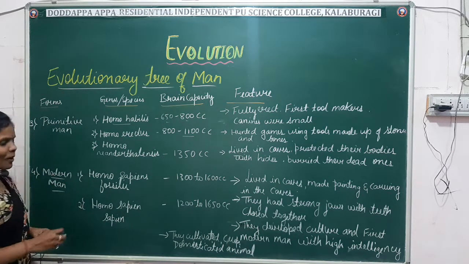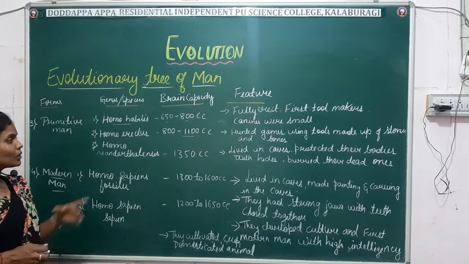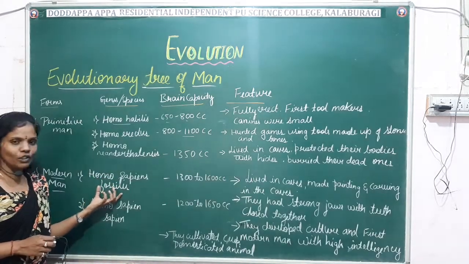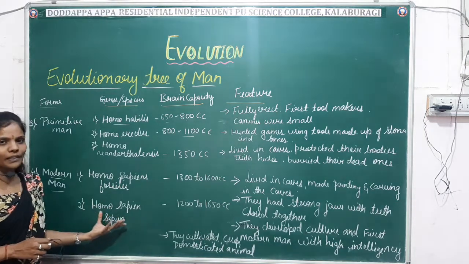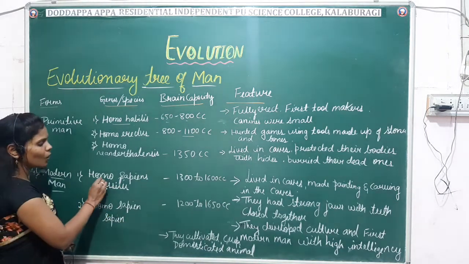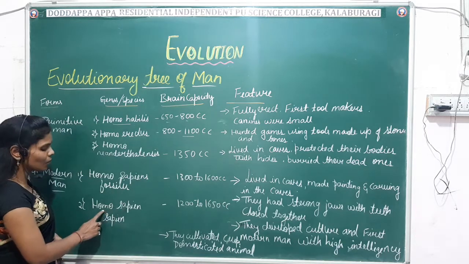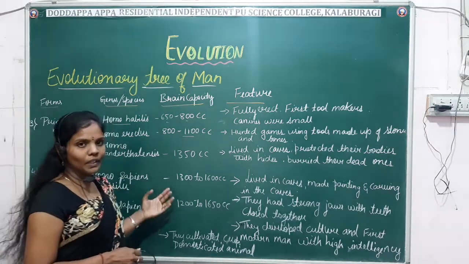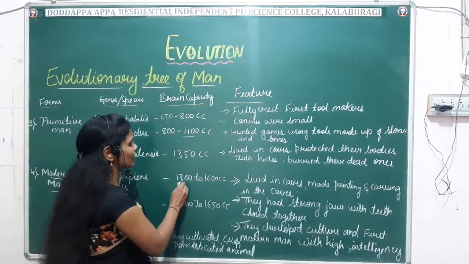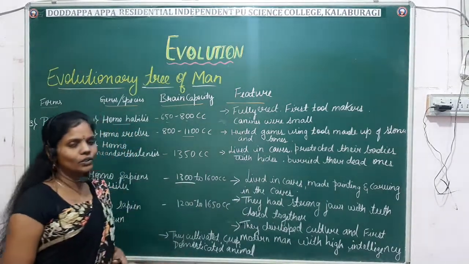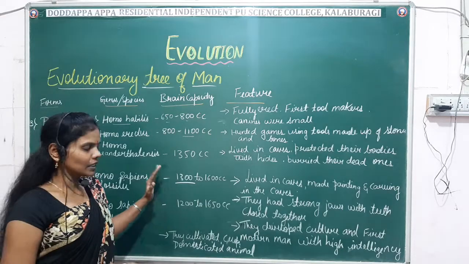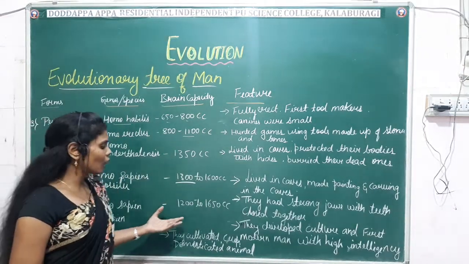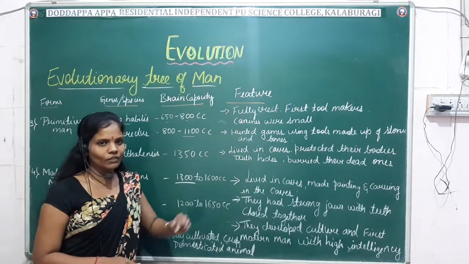So again in modern man, we'll be discussing two species. One is Homo sapien fossilis, and another one is the Homo sapien sapien. So again here in Homo sapien fossils, they have got brain capacity of about 1300 to 1600 cc, and in Homo sapien sapien, they have got 1200 to 1650 cc of brain capacity.